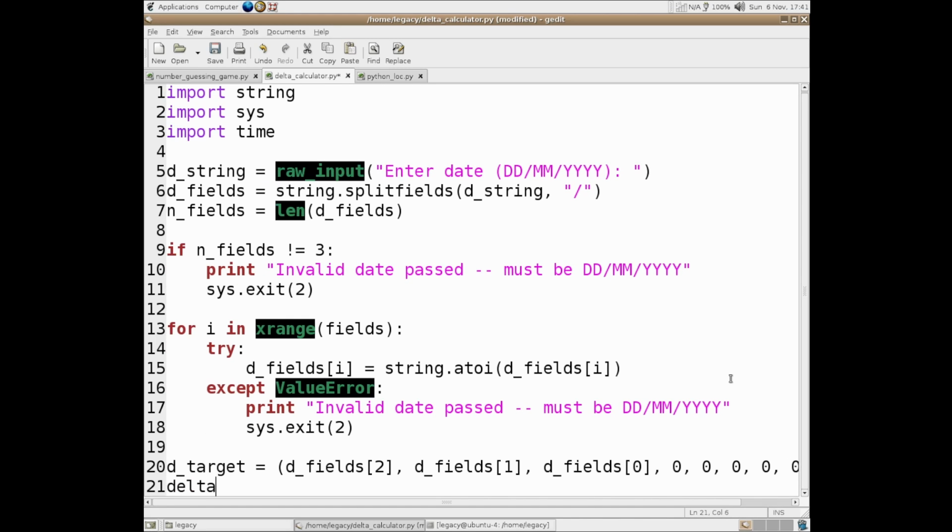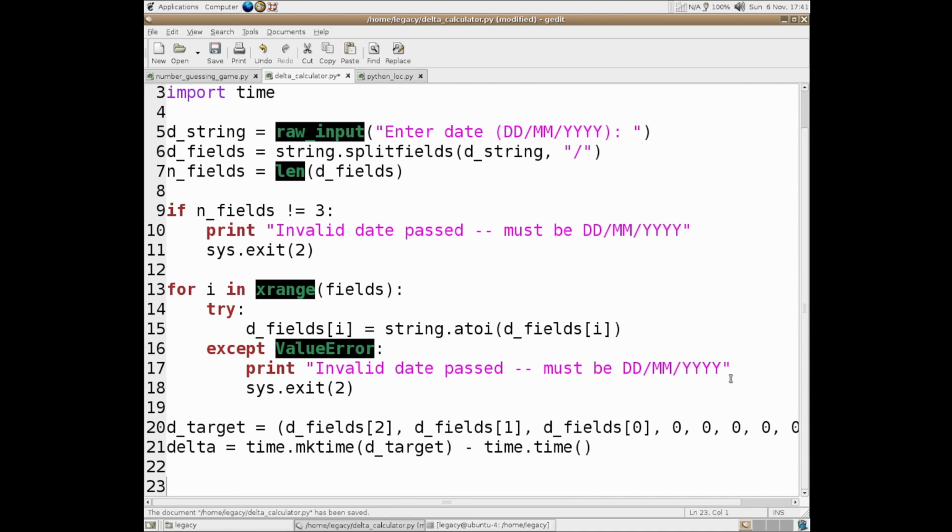And then we have our delta equals time.mktime of the target. This converts our date tuple into a Unix timestamp. And then we subtract time.time to get the number of seconds between the two. Then we set our date. And this is very similar to what we did in the stream, so those of you that stream will be familiar with this.